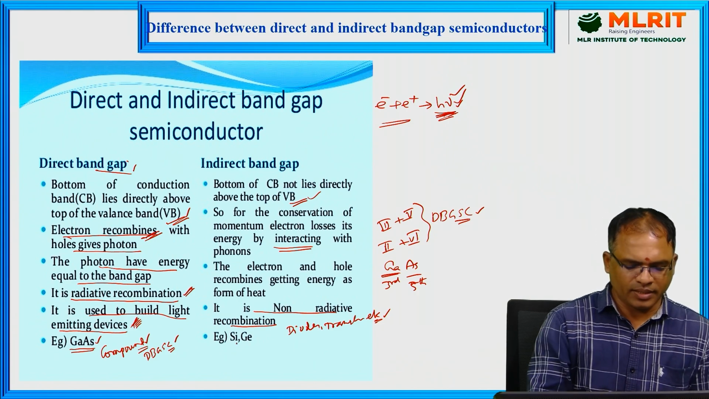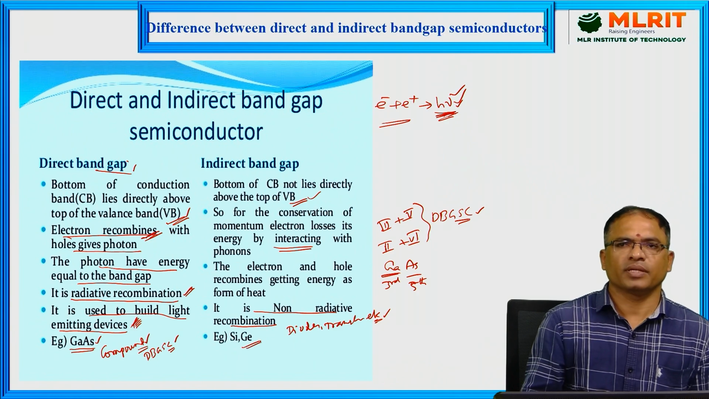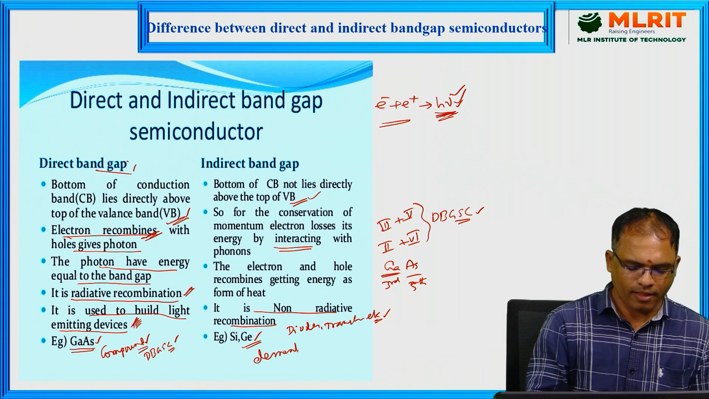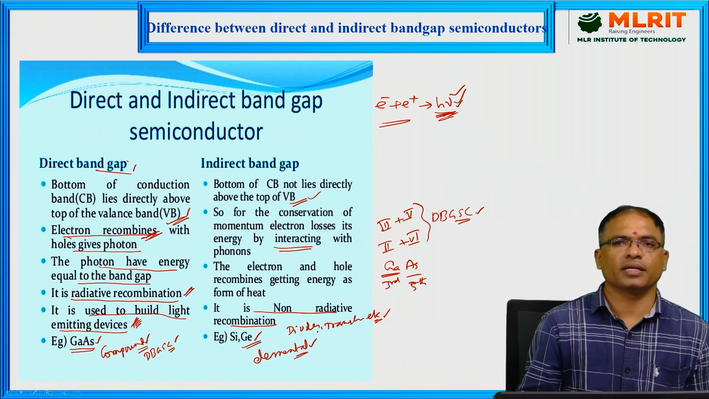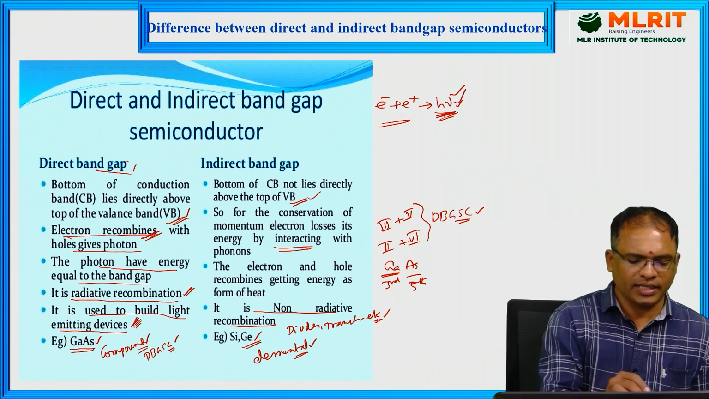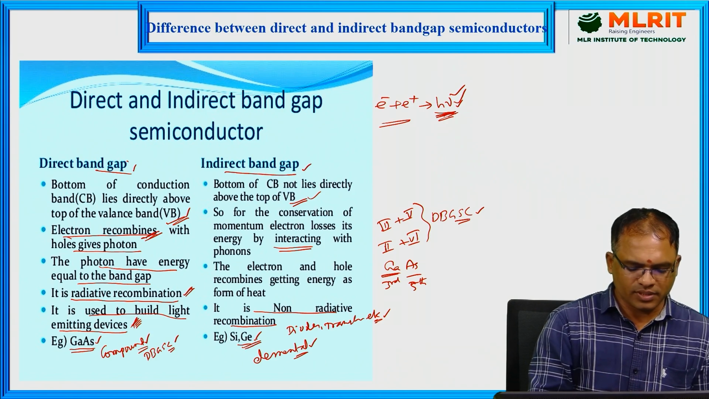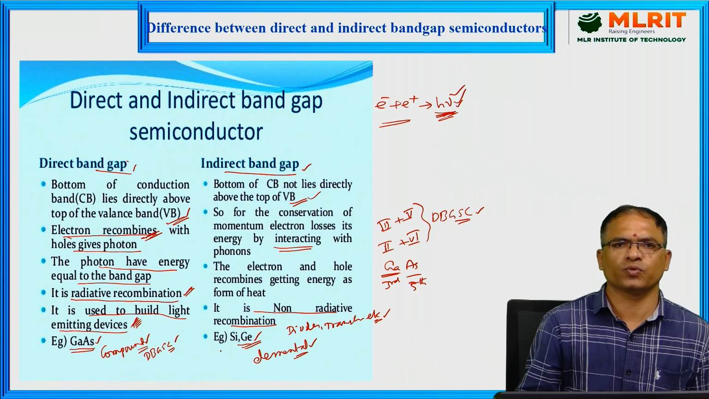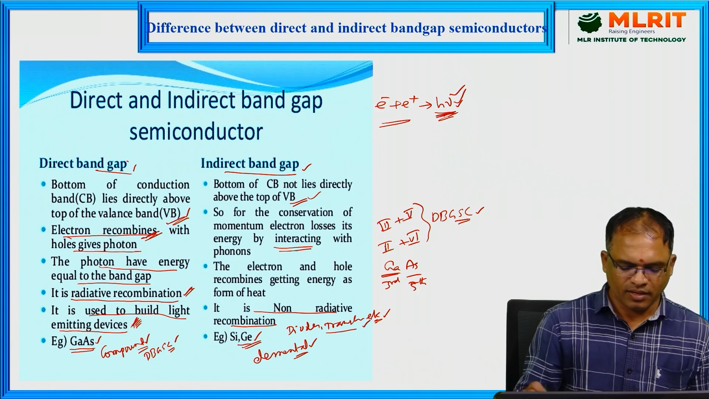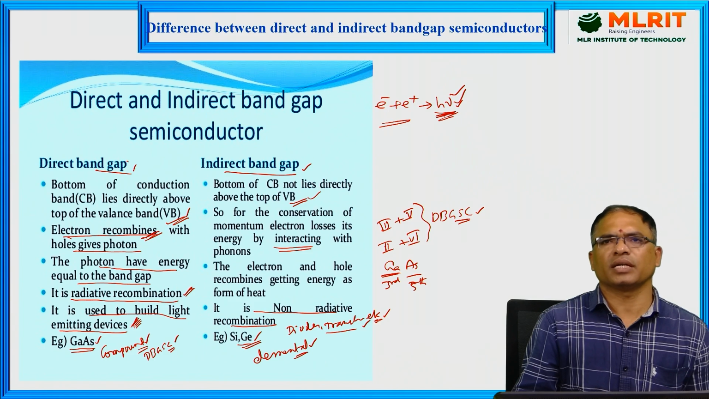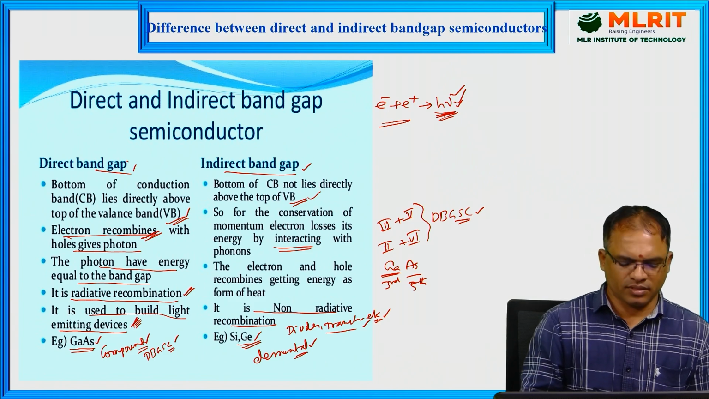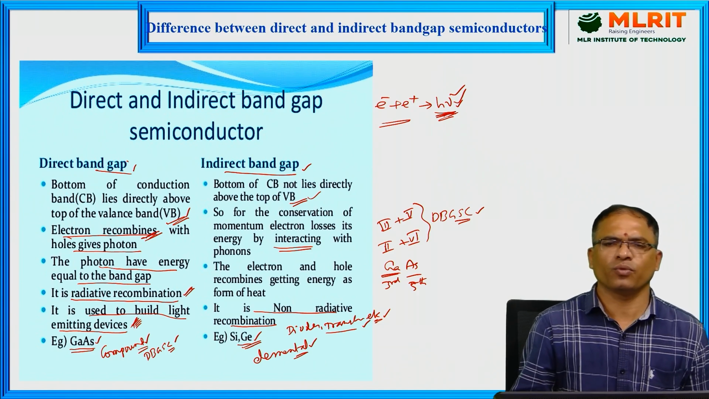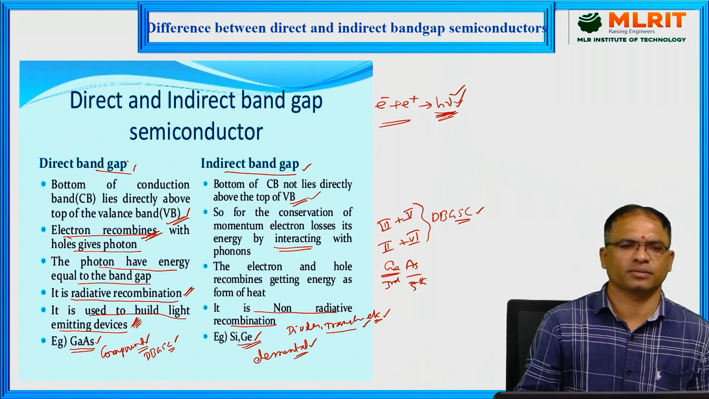Whereas in the case of indirect bandgap semiconductors, examples are silicon and germanium. Almost all elemental semiconductors come under this category, called indirect bandgap semiconductors. Silicon and germanium are most often used in making diodes and transistors. Because of their lower energy conversion efficiency, they are used in diodes and transistors. Like that, both direct and indirect bandgap semiconductors have their own applications in the field of electronics.